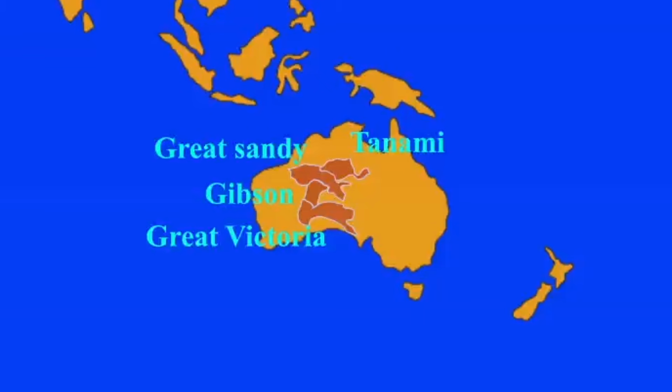So, the Gibson Desert is a large desert that covers a large dry area in the state of Western Australia. The Simpson Desert is a large area of dry, red sandy plain and dunes in Northern Territory, South Australia, and Queensland in Central Australia. The Tanami Desert is a desert in Northern Australia, situated in the Northern Territory and Western Australia. It has a rocky terrain with small hills.